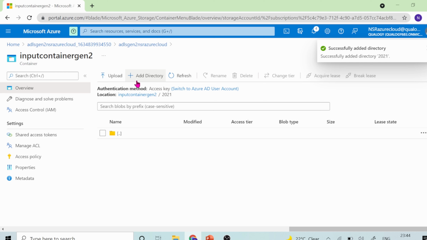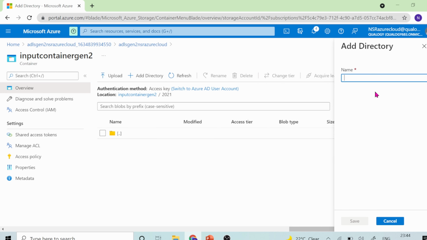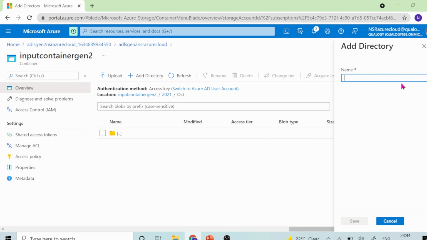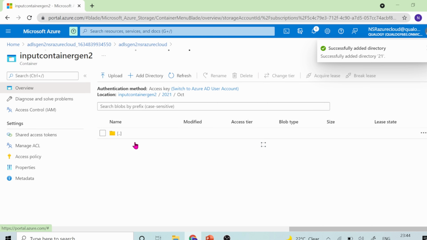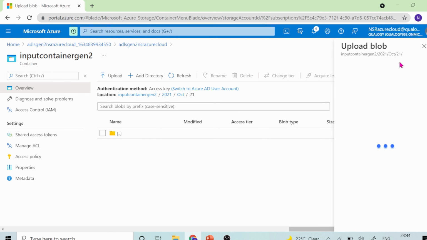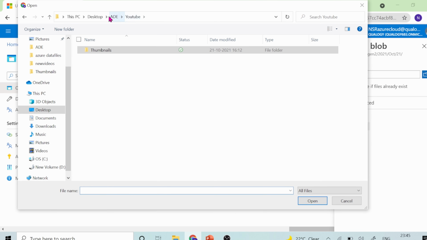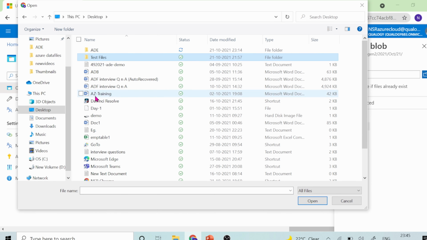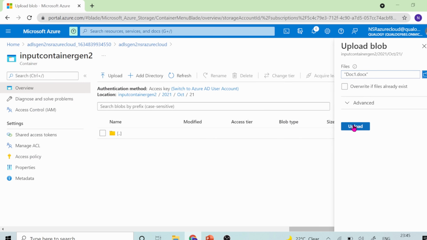Inside this 2021 we can add another directory. Since it is October, I'll just put October. Inside this October I'll add another directory with today's date, 21st. Just click on that 21. So now we are inside this input container, 2021 October 21 folder. I can directly upload the file here. Let me take a sample file and upload.